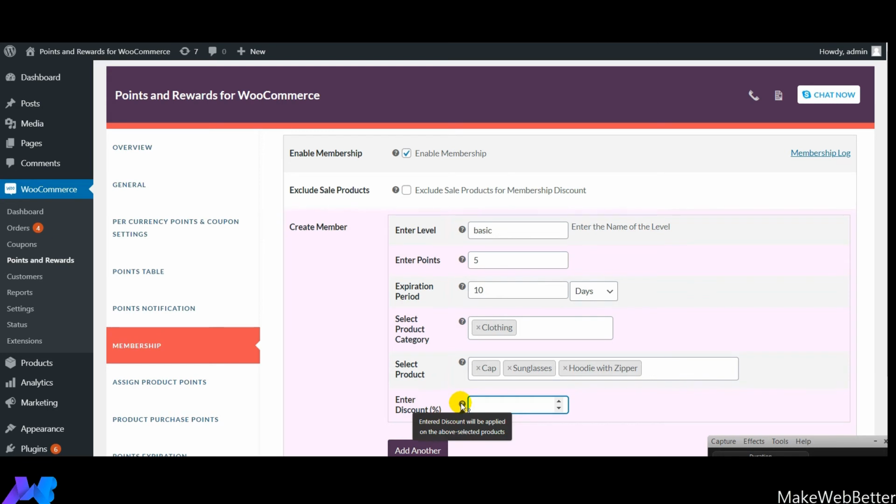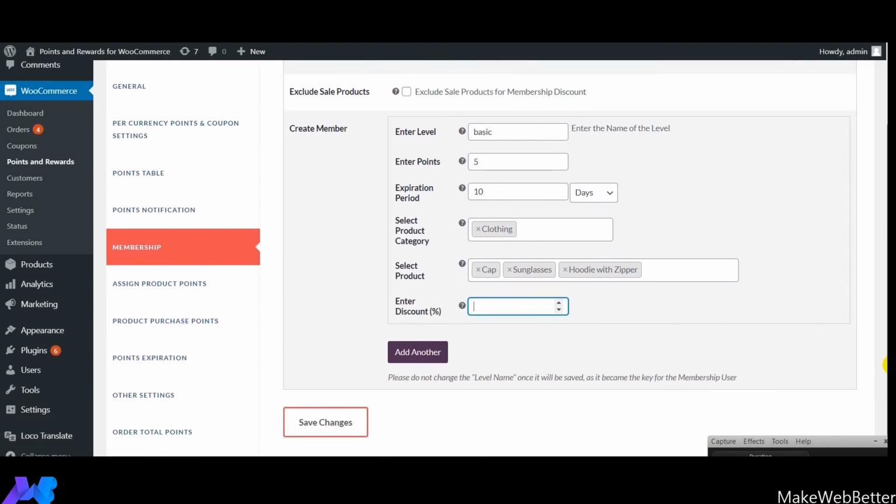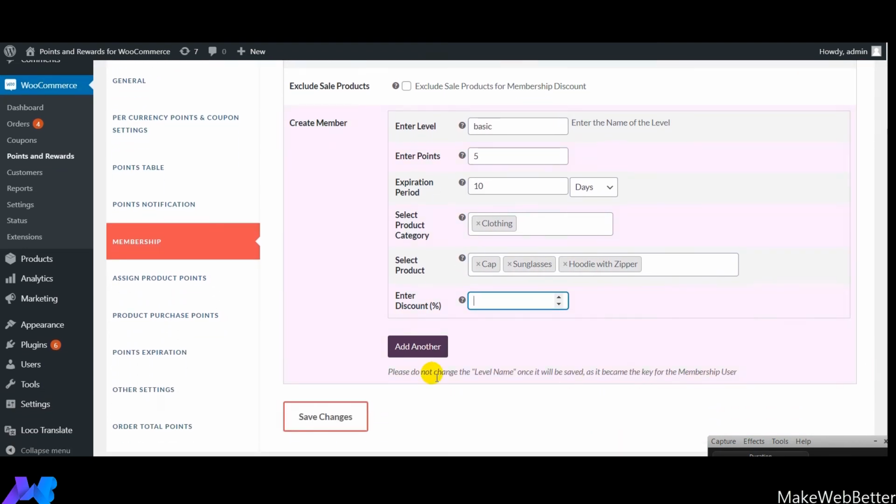Next, here you need to mention the discount in percentage that will be applied on the above selected products. If the customers are going to buy these products, or if the customers are going to buy the products under these categories, this discount percentage will get displayed, and they will be able to apply it. So guys, with the help of this button, you can also create different membership levels for your customers.